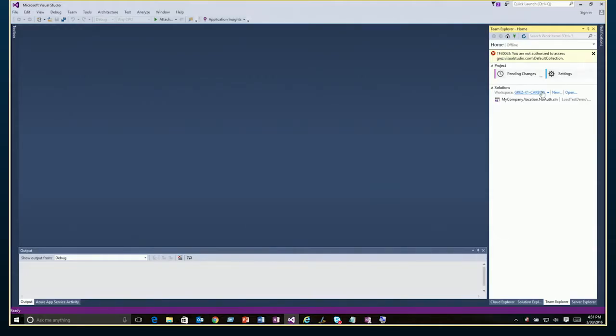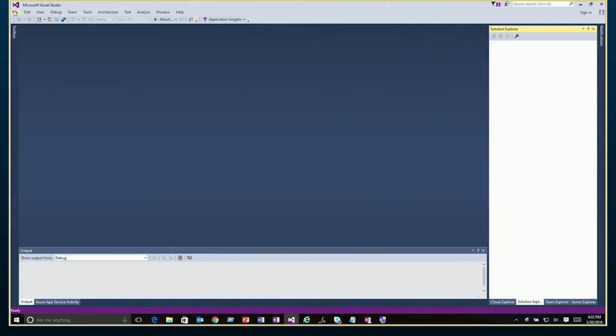Application Insights as a product overall is basically a service running in Microsoft Azure. But we also realize that some things need to be localized when we're debugging our code. So we've tried to bring the best of both experiences together here. And I'm going to show you all the things you can do even before you're talking to Application Insights in the cloud. And then it's very easy to hook the things together.